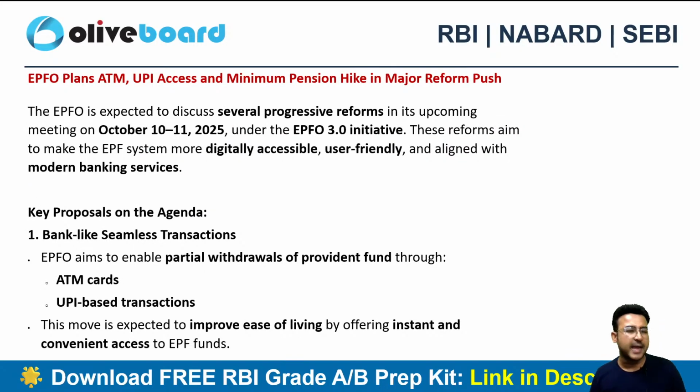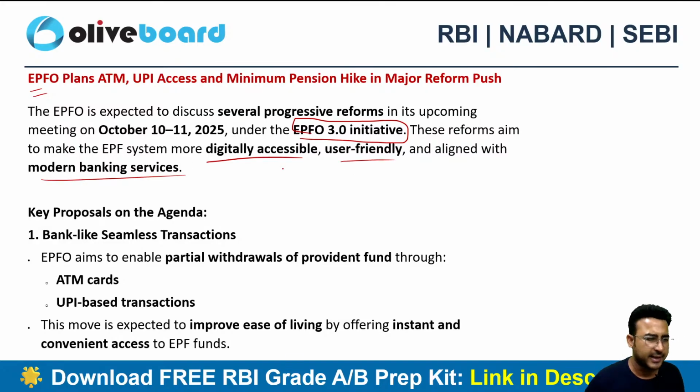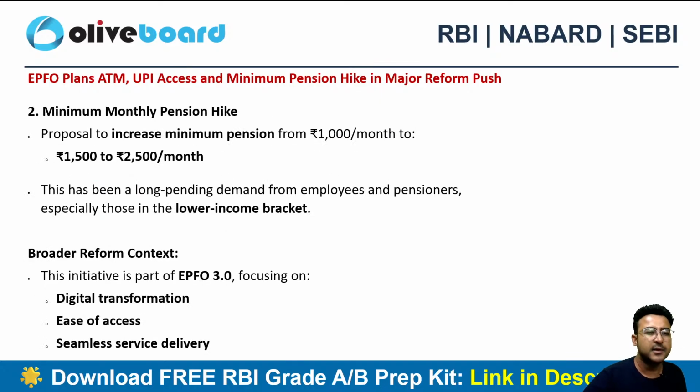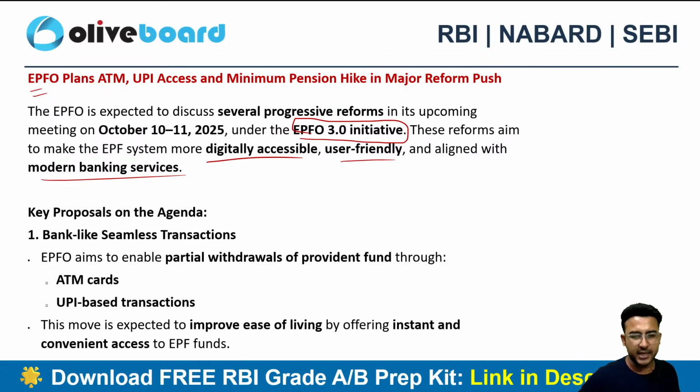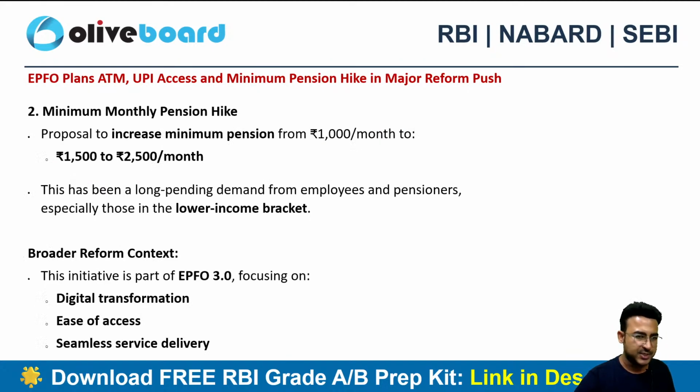Next is again EPFO is planning for ATM UPI access and minimum pension hike in the major reform push. So EPFO, Employee Provident Fund Organization, ये प्लान कर रही है कि अपना जो PF का 3.0 इनिशिएटिव है, बेसिकली इन द 3.0 इनिशिएटिव दे आर ट्राइंग टू गिव अ डिजिटल एक्सेस. ऑलरेडी देयर इज, बट they are willing to give it via ATMs, UPI and so on, right? Plus it should be user friendly and modern banking services के अंदर हो, so that people can definitely withdraw their PF money by using ATMs, by using the UPI as well. So it's a part of EPFO 3.0 initiative.